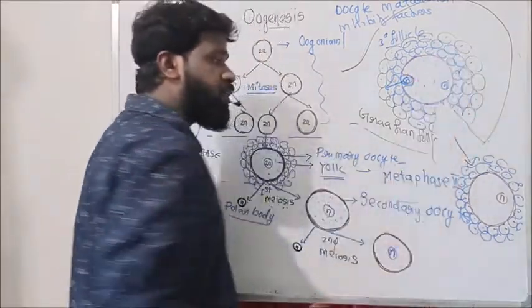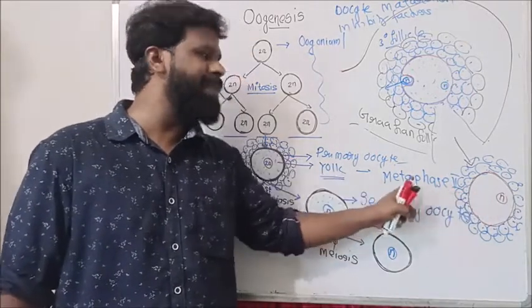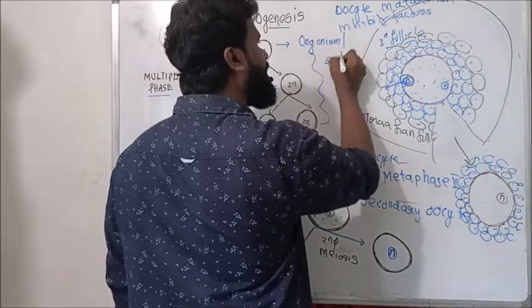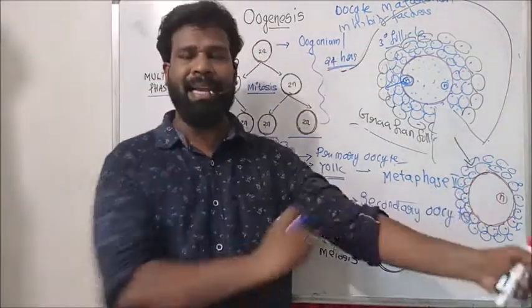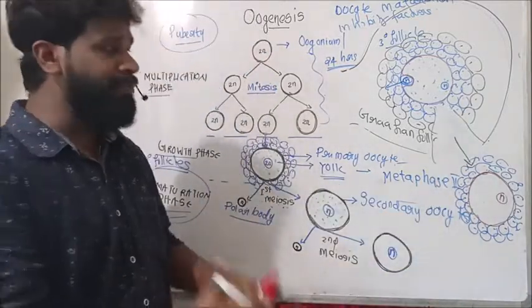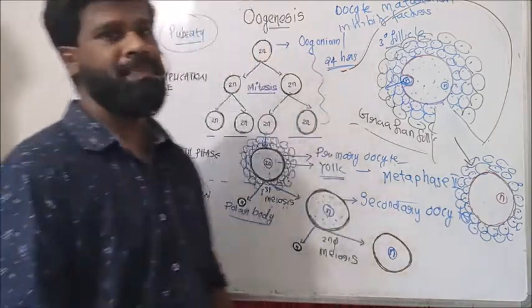So this is the secondary oocyte in the fallopian tube. But this released secondary oocyte in metaphase 2 is viable only up to 24 hours in this fallopian tube.